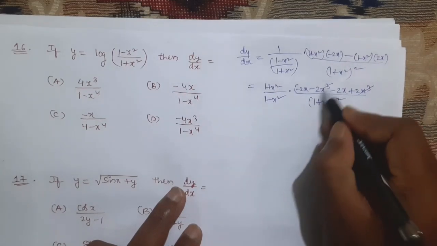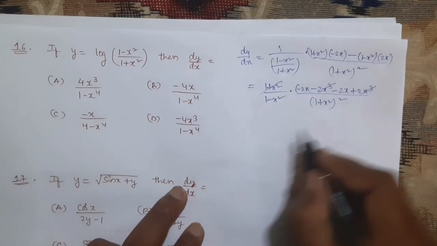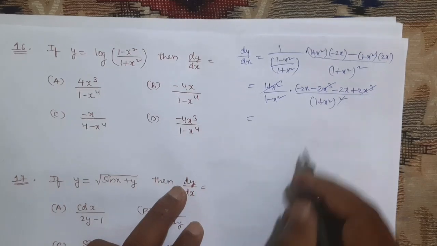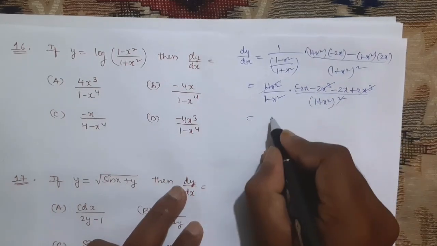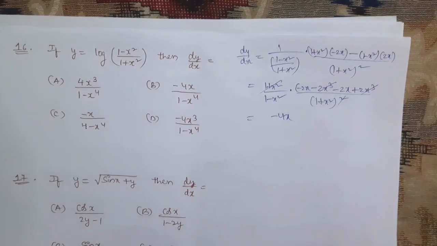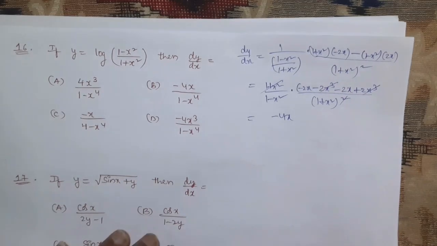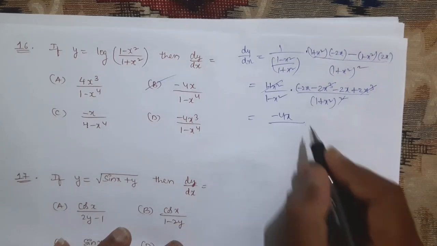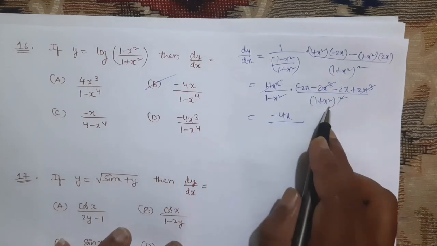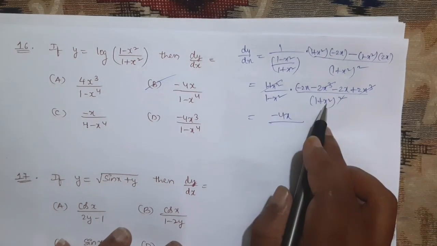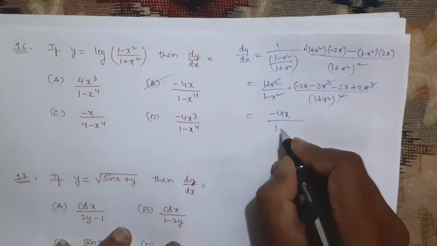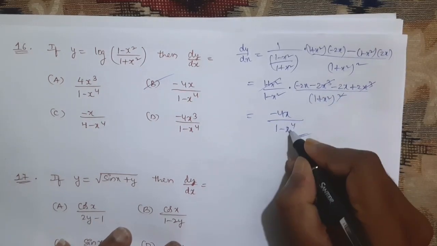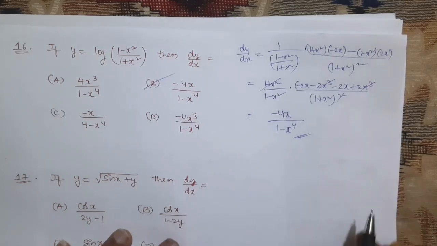See, plus 2x cube and minus 2x cube cancel. 1 plus x square and square cancel. Here you will get numerator minus 2x minus 2x, which is minus 4x. See, after getting minus 4x, if you observe the options, it is option B. But find the denominator also. 1 minus x square into 1 plus x square: a minus b into a plus b is a square minus b square. So 1 minus x to the power of 4, since x square whole square is x to the power of 4.